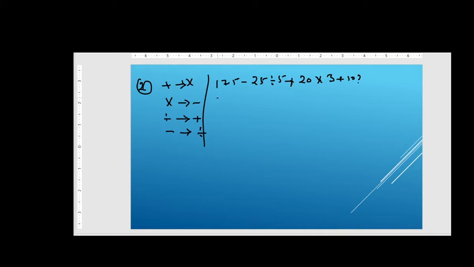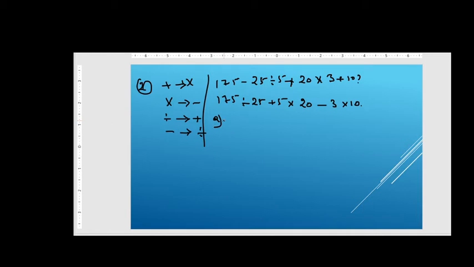First of all, let me rewrite the statement correctly. That is 175 minus means divided by 25, next divided by means addition, 5 plus means multiplied by, then 20 multiplied by means minus 3, addition means multiplied by 10. So this is our equation. So you have to write the correct answer.